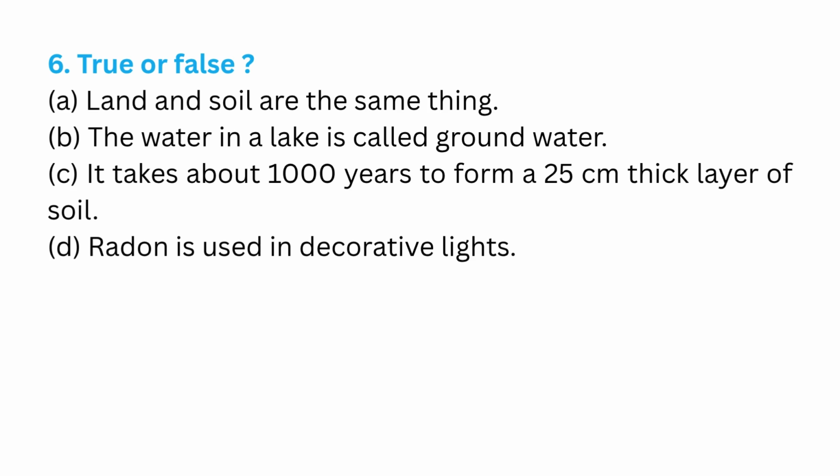A. Land and soil are the same thing. False. B. The water in a lake is called groundwater. False. Groundwater is water in well and bore well. C. It takes about 1,000 years to form a 2.5 centimeter thick layer of soil. True. D. Radon is used in decorative lights. False. Because neon, not radon, is used in decorative lights.